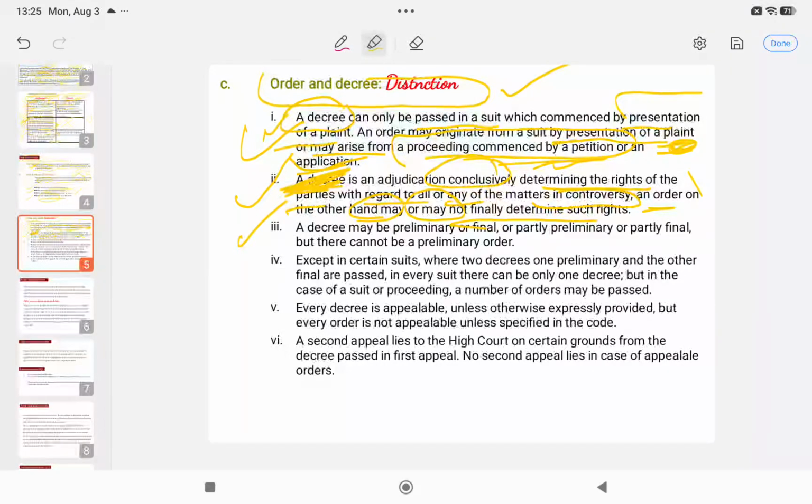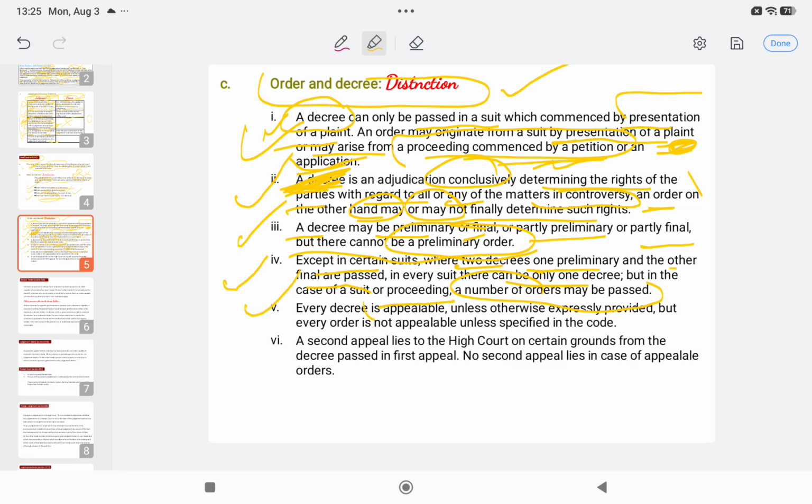Third difference: a decree can be preliminary and final, partly preliminary and partly final, but there cannot be any such order which is preliminary or final, partly preliminary or partly final, right? Except in certain suits where two decrees, one preliminary and one final, are passed, there is only one decree. However, in a suit or proceeding there are a number of orders which can be passed by a court.